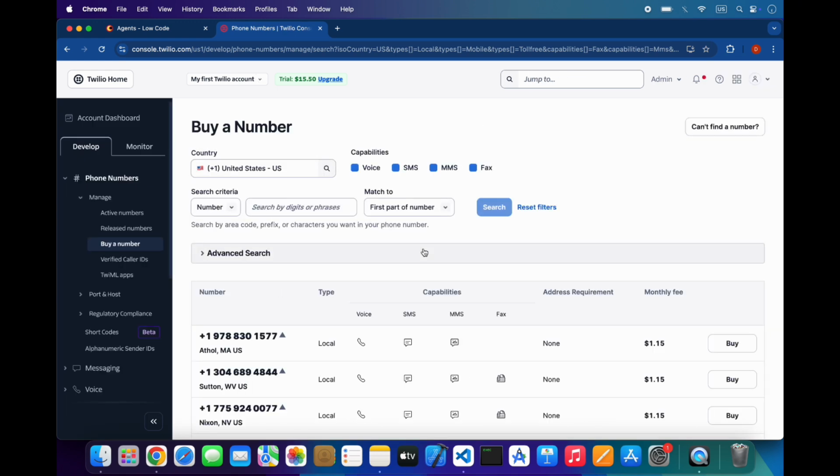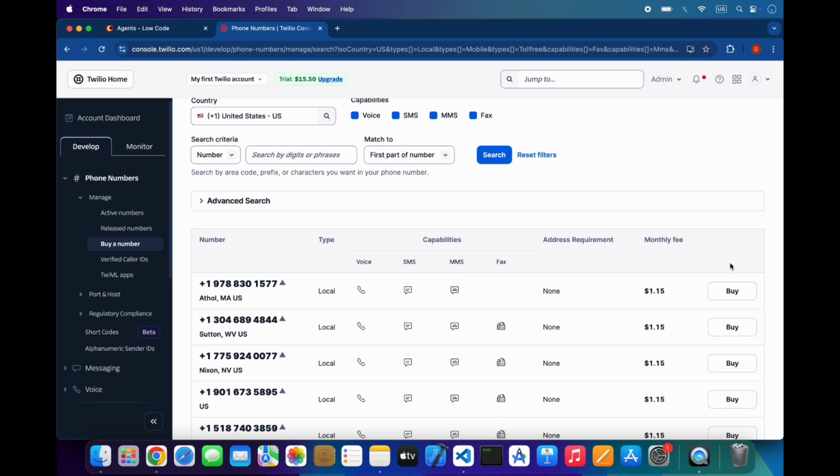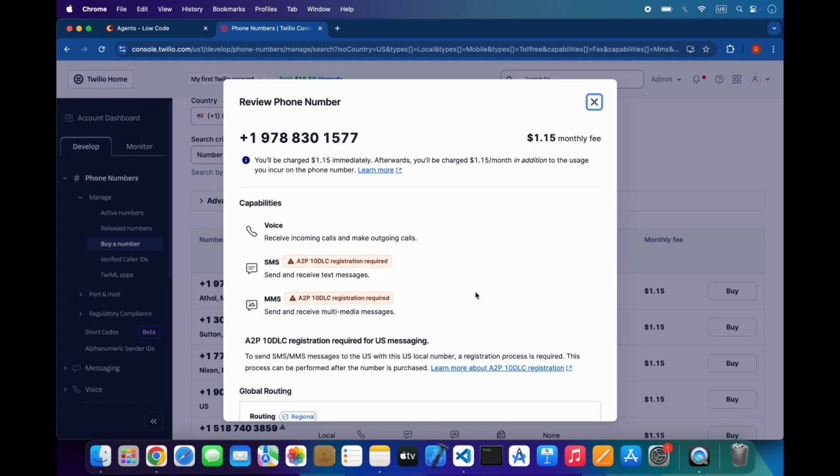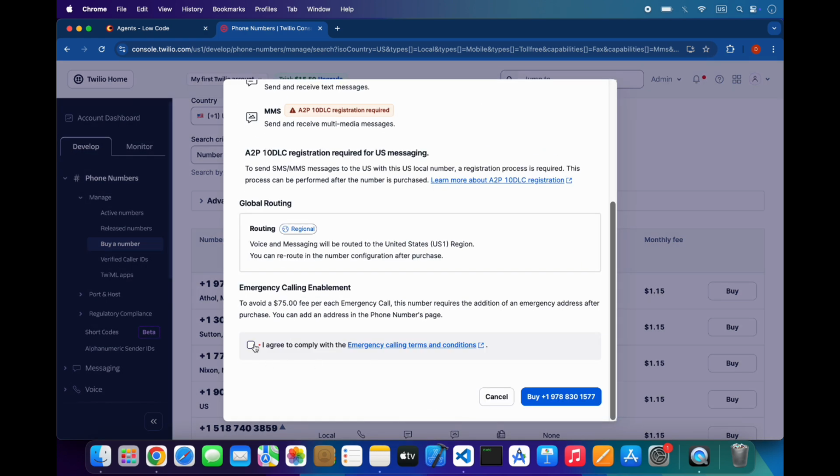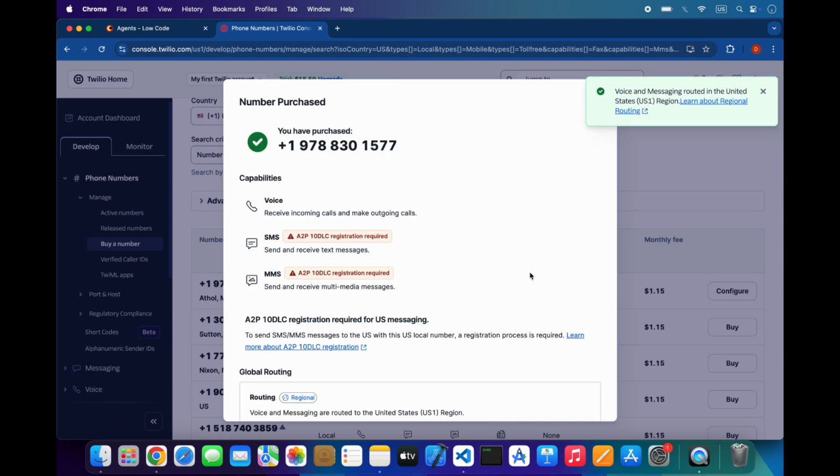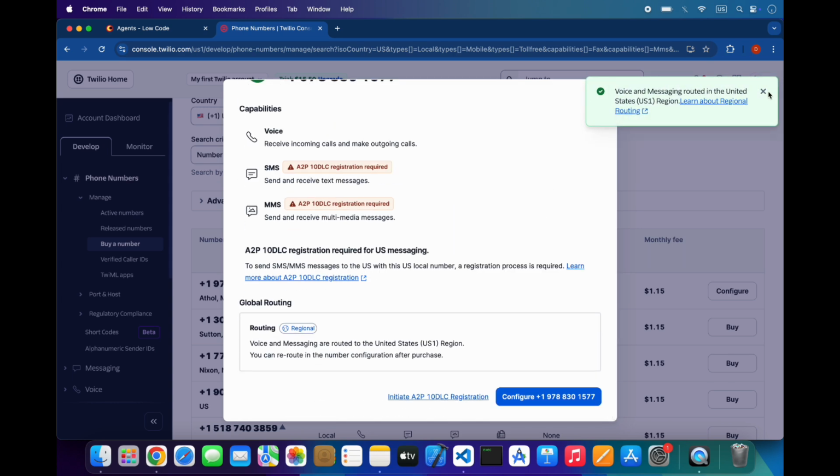So you can select any number from here and buy it. You also will have free credits when you sign up for the first time. So I am purchasing this number. So go to configure.